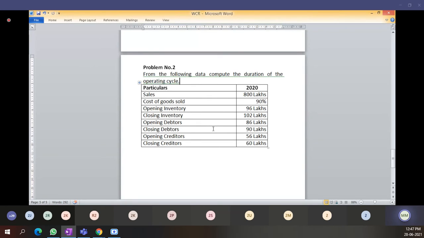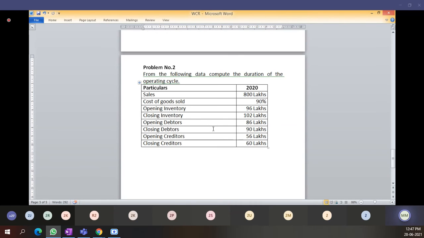Then how much is the cost of goods sold? They have said here 90%. Cost of goods sold includes all types of cost which we are going to incur, but not profit.